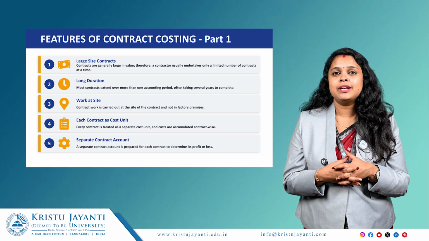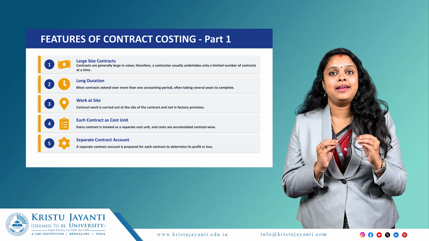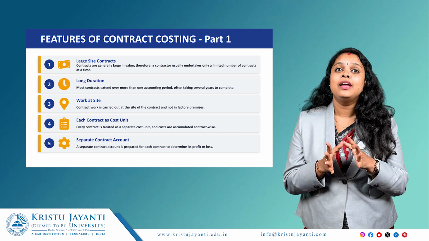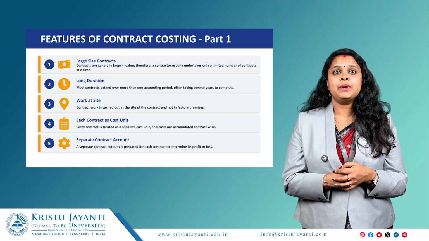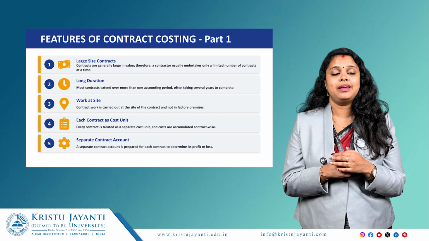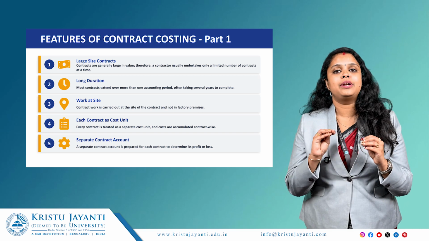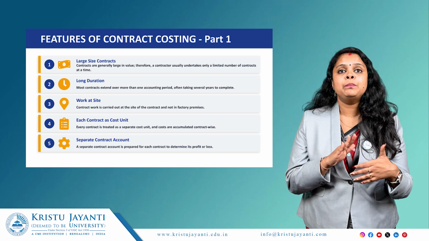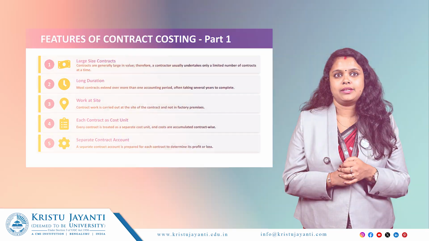Every contract is treated as a separate cost unit. So in contract accounting, a single contract is treated as a cost unit and costs are accumulated contract wise. A separate contract account is required for each contract to determine its profit or loss. That means the profit or loss from each contract a contractor should ascertain. So for that purpose, a separate contract account is prepared for each contract.